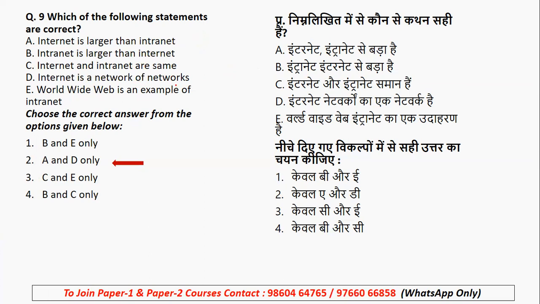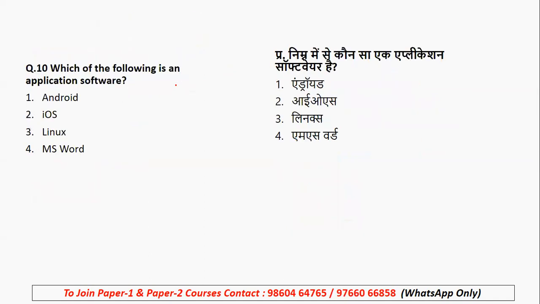Is it clear? Coming to question number 10. Question number 10 is about application software. You have to recognize which of the following is an application software, whether it is Android, iOS, Linux, or MS Word. So which is an application software? Please make sure that you are not making any mistakes in these things.